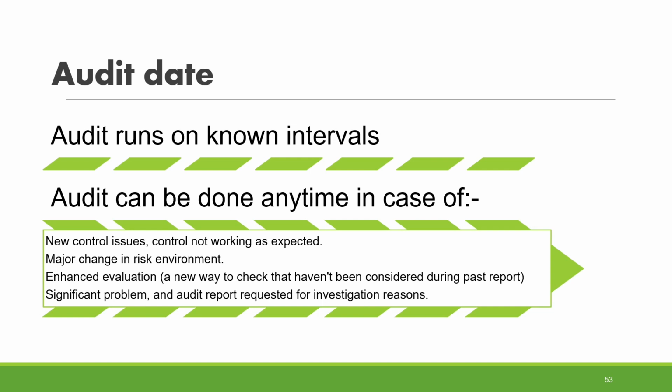If we have a significant problem, if we have a fraud, in that case, we might need to conduct an audit outside the normal times or normal process, because in that case we need to conduct an investigation, and we have a type of audit known as the forensic audit that is used for the investigation. So in audit dates we usually run the audit on known intervals, but in some situations we might have some audit engagement outside of the normal times.